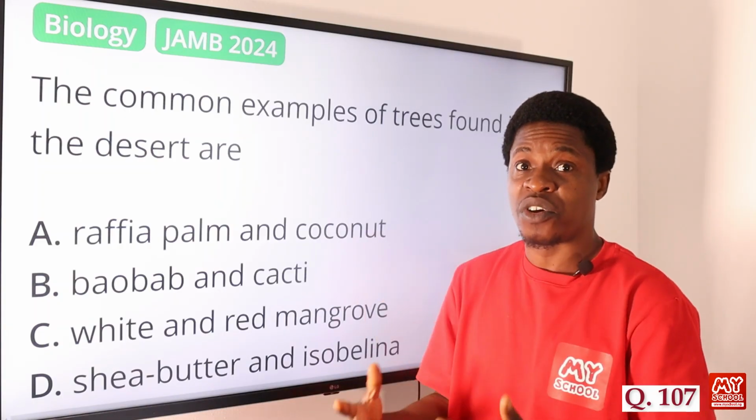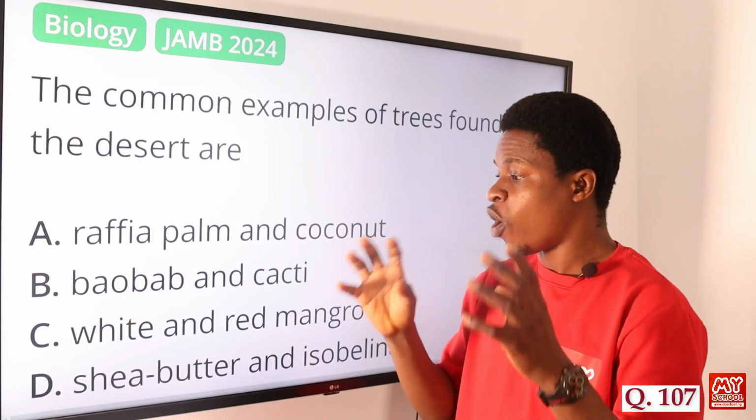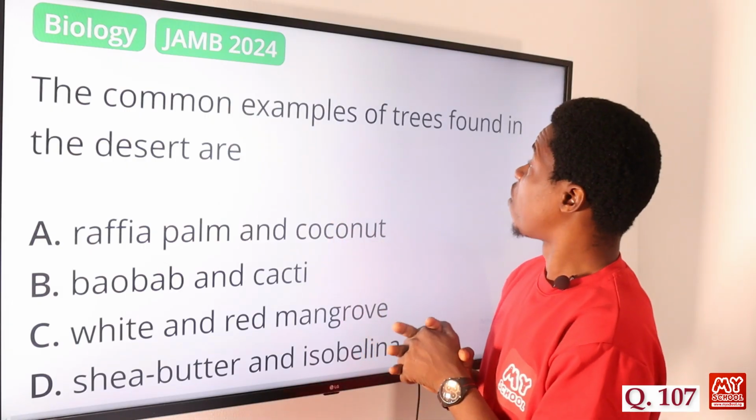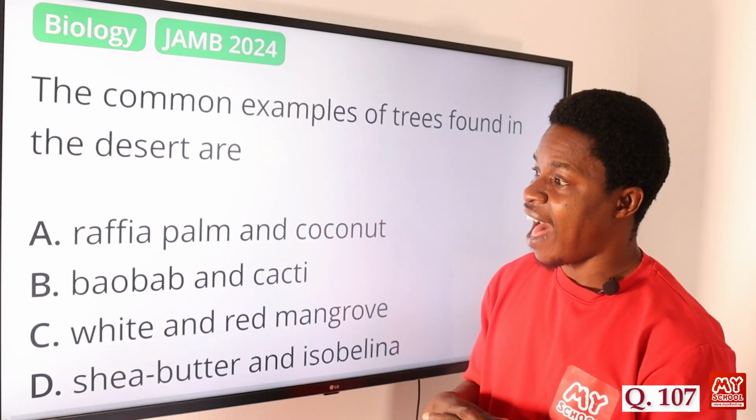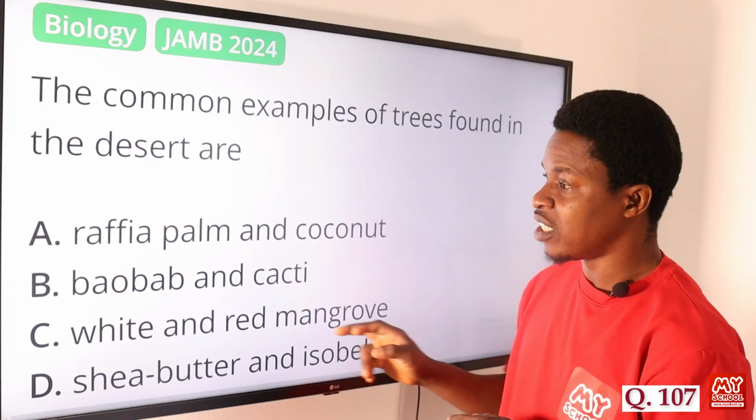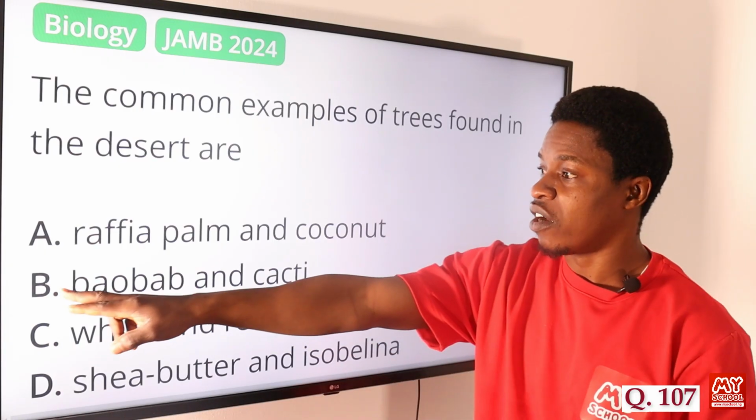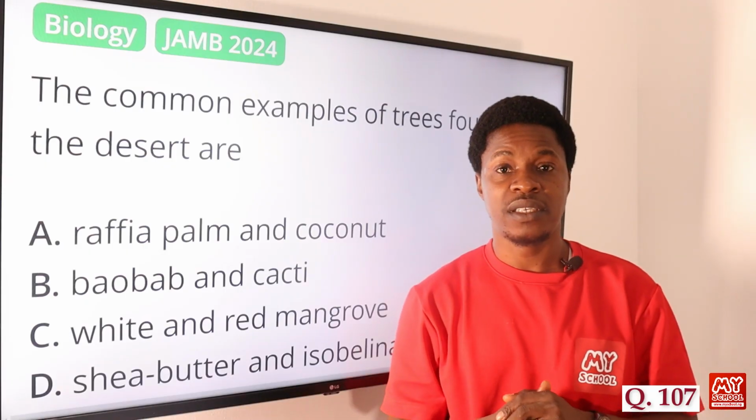Okay, you see them going because you see their leaf going up and that. So the common examples of trees found in the deserts are not option A, not C, not D. It's the baobab and cactus. So the correct option is option B.